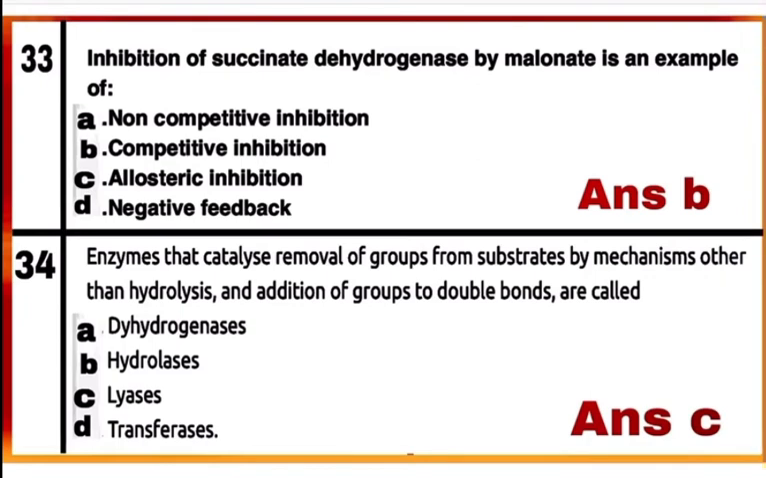Question 34. Enzymes that catalyze removal of groups from substrate by mechanism other than hydrolysis and addition of groups to double bonds are called. Option C. They are called as lyases. Lyases remove the groups from substrate. As a result, double bonds are formed. So, mark C as a correct answer.